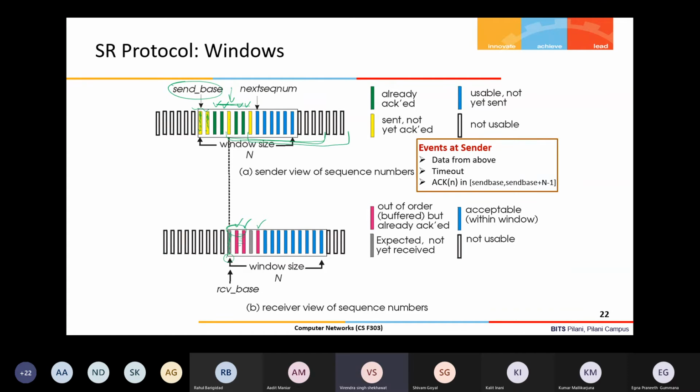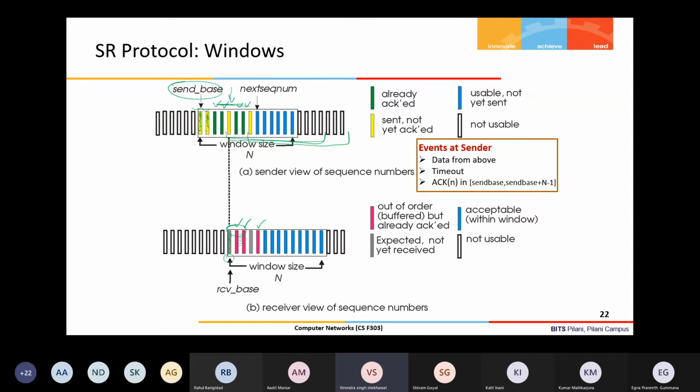Okay, so now let's understand what events can occur in the case of the selective repeat protocol, because Go-Back-N is simpler, but selective repeat is a slightly more complicated protocol because of this out-of-order buffering, and out-of-order acknowledgements also being marked.